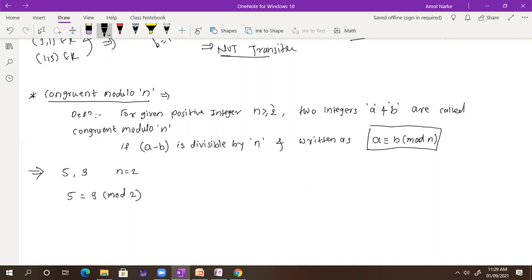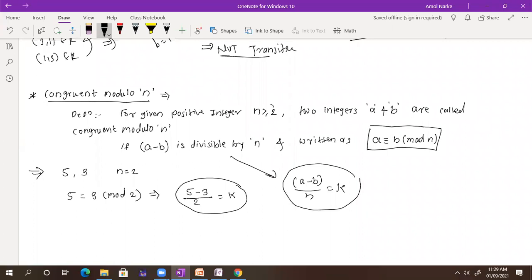The meaning of it is what? If I find 5 minus 3, a minus b is divisible by n. If I divide 5 minus 3 by 2, I will get some constant number. So the meaning of this is that a minus b divided by n gives some constant, say k. Or you can write a minus b is equal to n into k, where k is some constant.